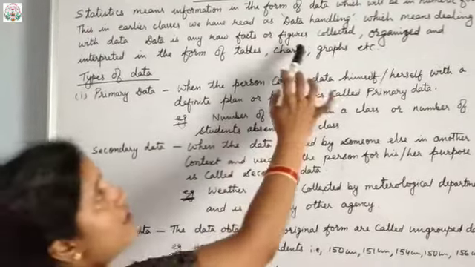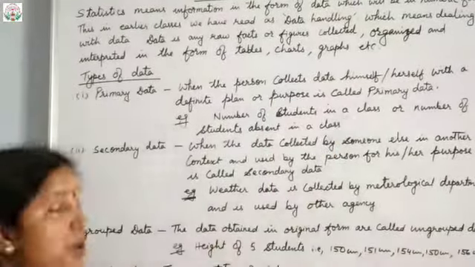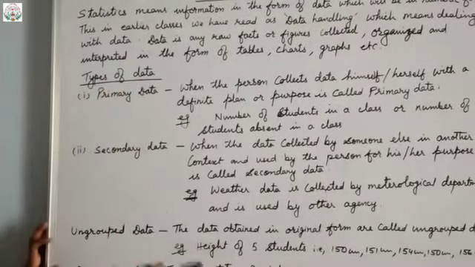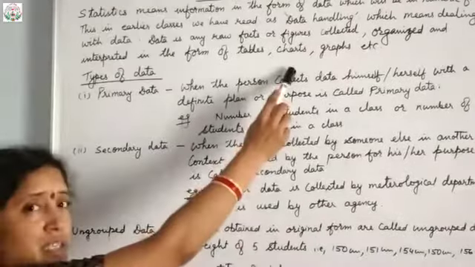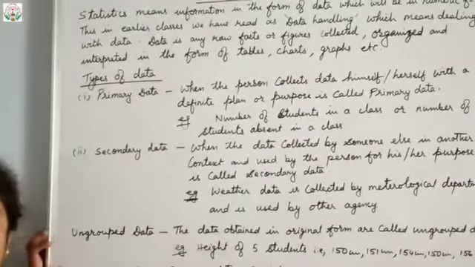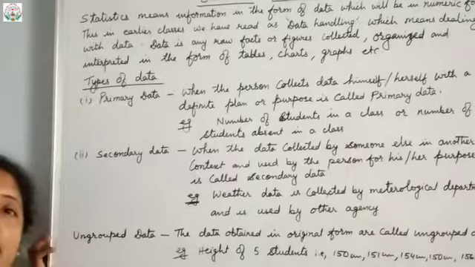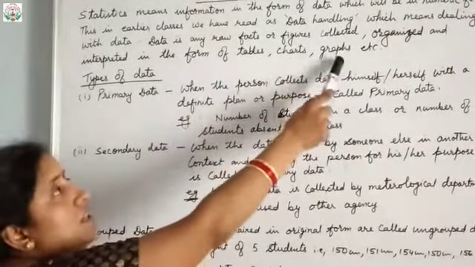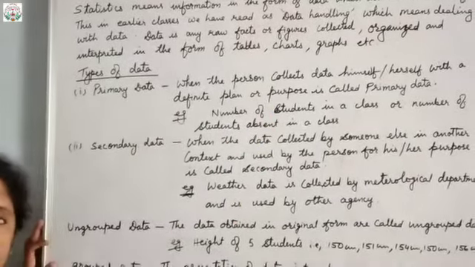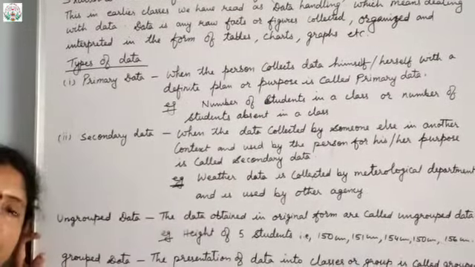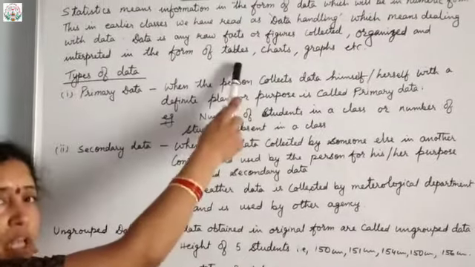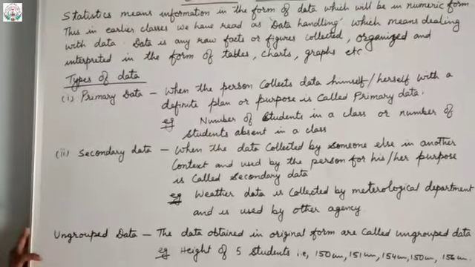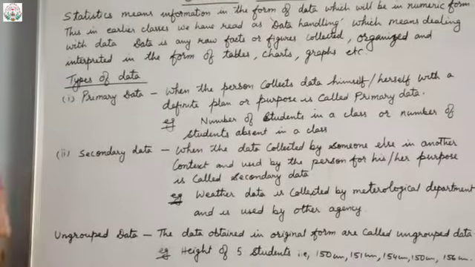Here that data can be collected, organized and interpreted in the form of tables, charts or graphs. So data of statistics can be represented in the form of tables, charts or graphs.